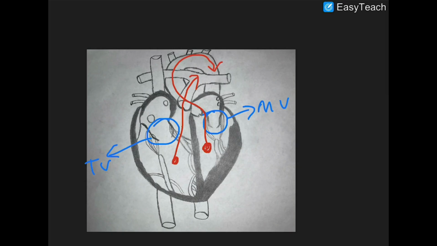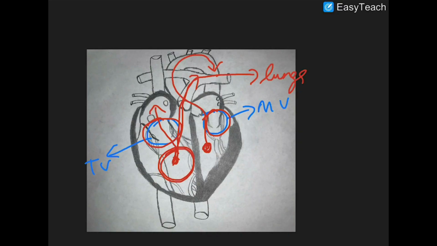When your ventricles contract, you don't want your tricuspid valve or your mitral valve to stay open. For right now, let's just follow the right ventricle. It contracts, and if your tricuspid valve stays open, then blood will go back to your right atrium, which is not what we want. We want the blood to go to the pulmonary artery so that it can go to your lungs and get oxygenated.